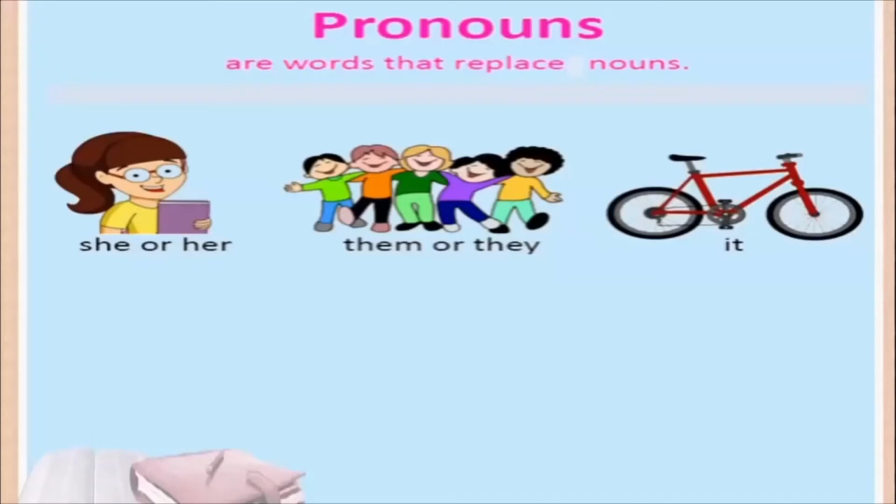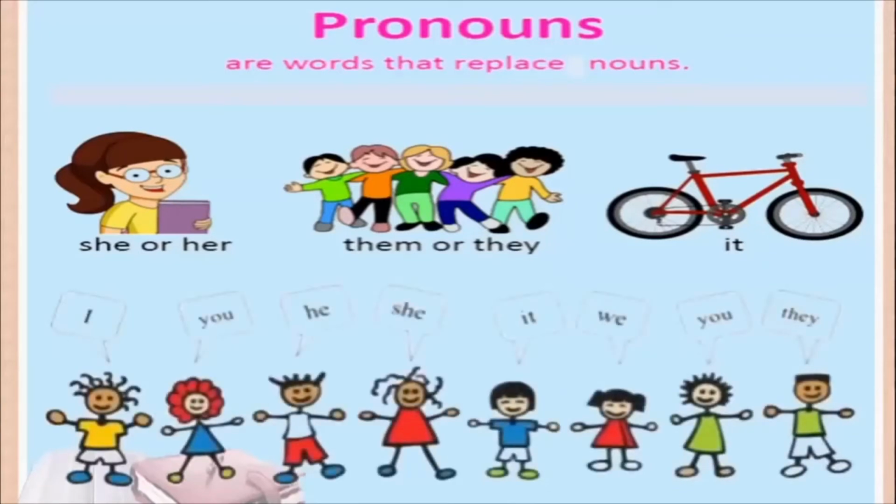So pronouns are what? They are words that replace nouns. So these are all the pronouns that we use in our daily life. These are the more common ones. So you say I, you, he, she, it, we, you, they. These are all examples of pronouns that we use in our lives on a daily basis. I here is a personal pronoun. You, he, she, it, all these are different types of pronouns.